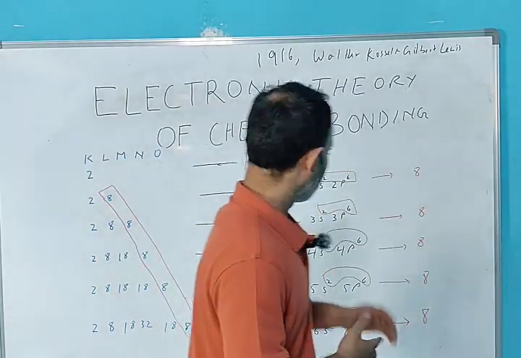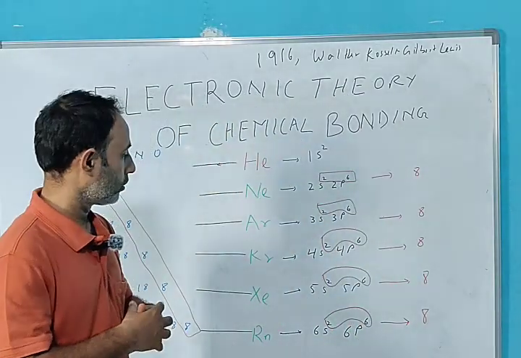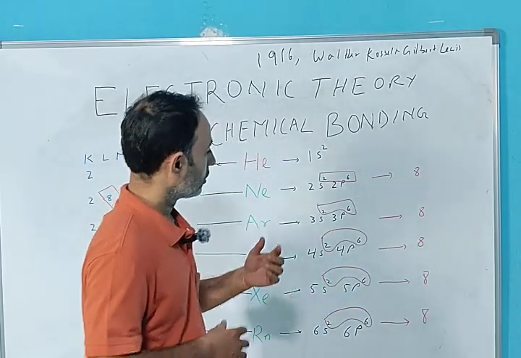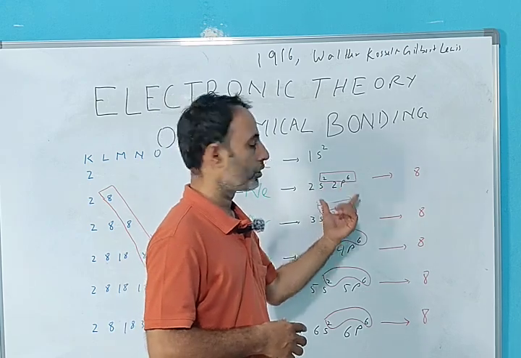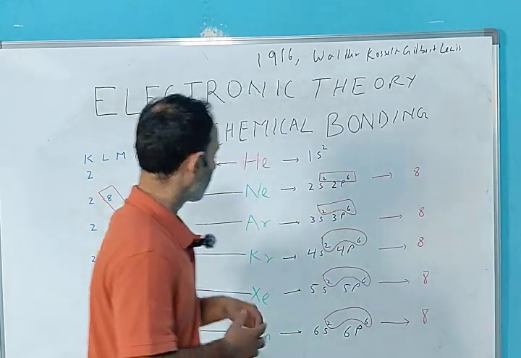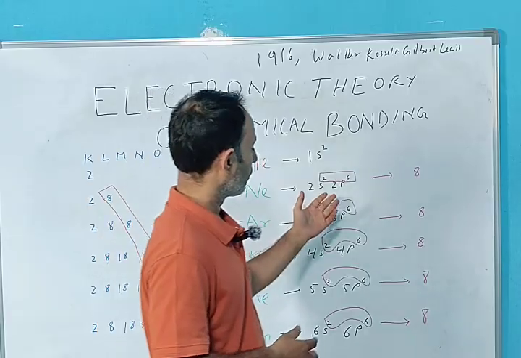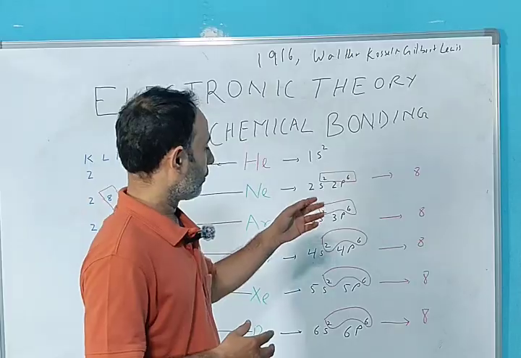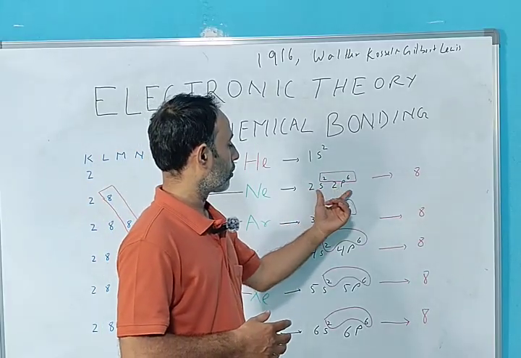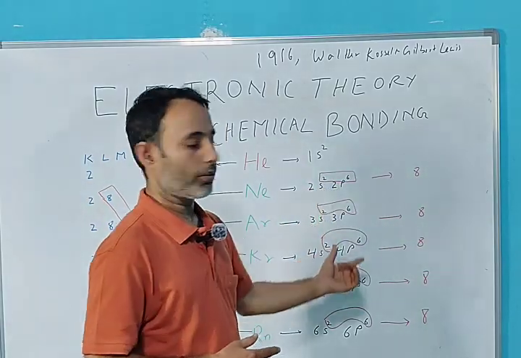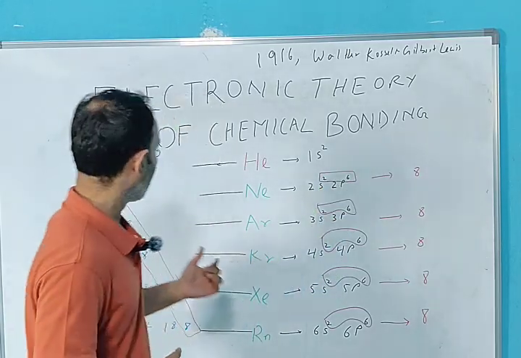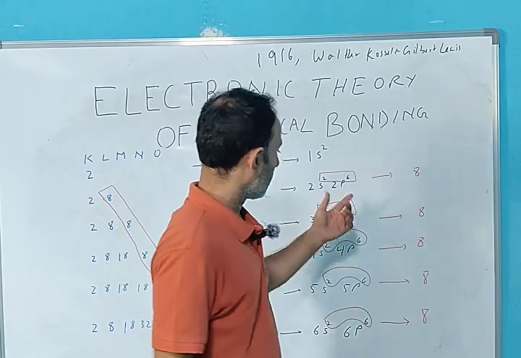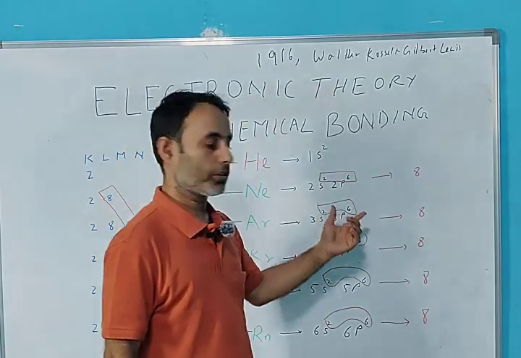And they knew that these noble gases are inert. They do not take part in chemical reactions. So what makes this electronic configuration stable? What provides them stability? They found that the 8 electrons in the outermost shell are completely filled, and they are in the lowest energy state.